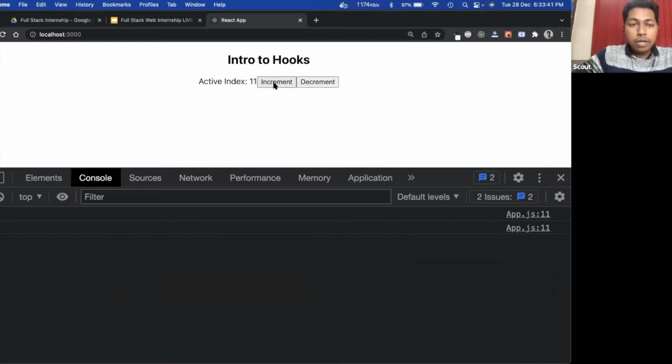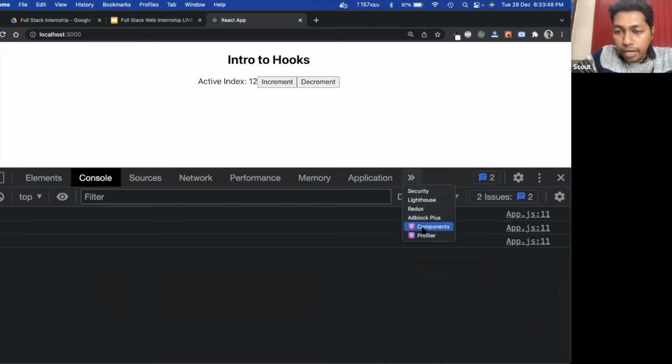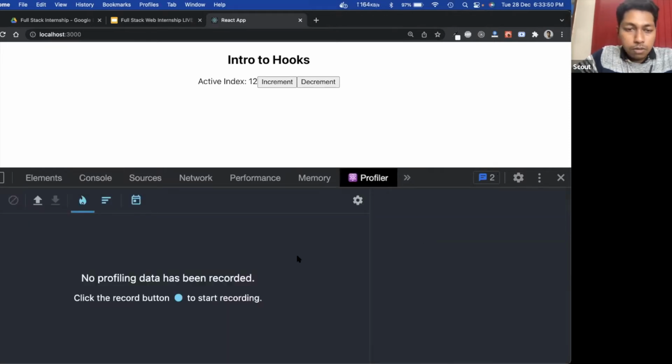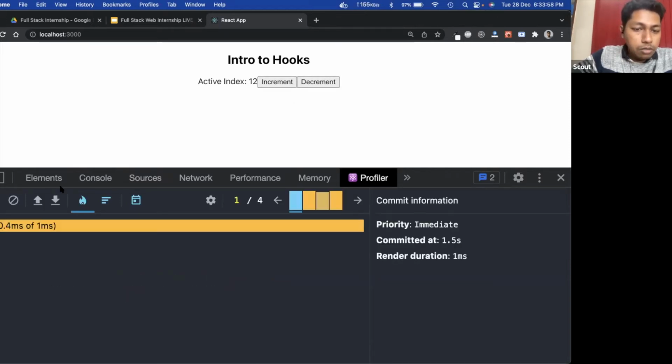Whenever we are doing increment, decrement, we can see that here on the React profiler. Let me show you how it is working. Increment, decrement.